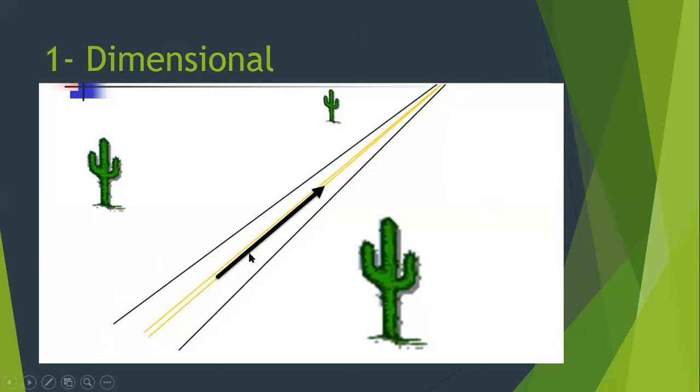Here the train or the car or any object which will move on this track will move in a straight line. It will not move sideways. There will be no sideways movement. So such type of motion is called motion in one dimension, where the object moves in a straight line, with no lateral, no sideways movement.